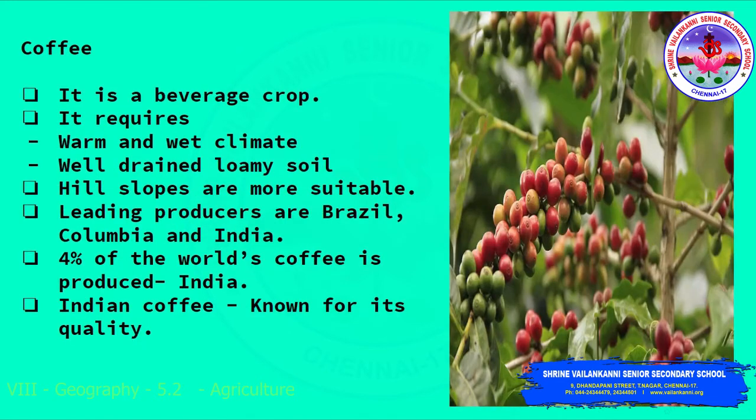Next we'll see about the beverage crop, coffee. It requires a warm and wet climate. Coming to the soil, it requires well-drained loamy soil. For this cultivation, hill slopes are more suitable. Leading producers are Brazil, Colombia and India. 4% of the world's coffee is produced in India, and Indian coffee is known for its quality.